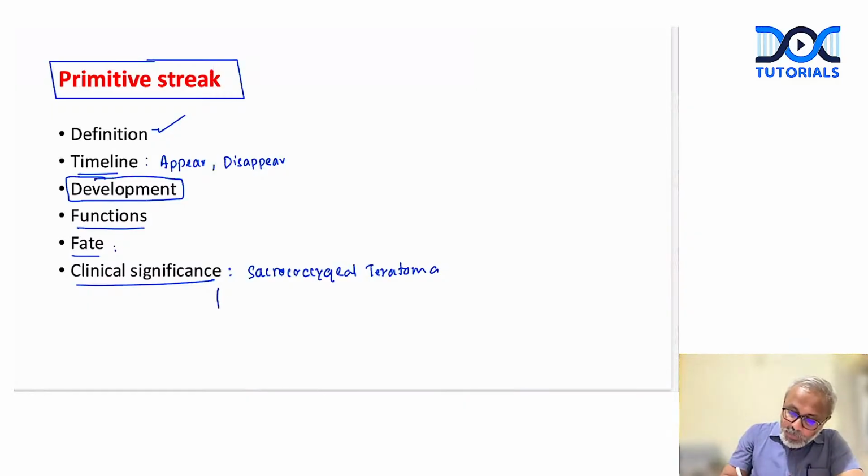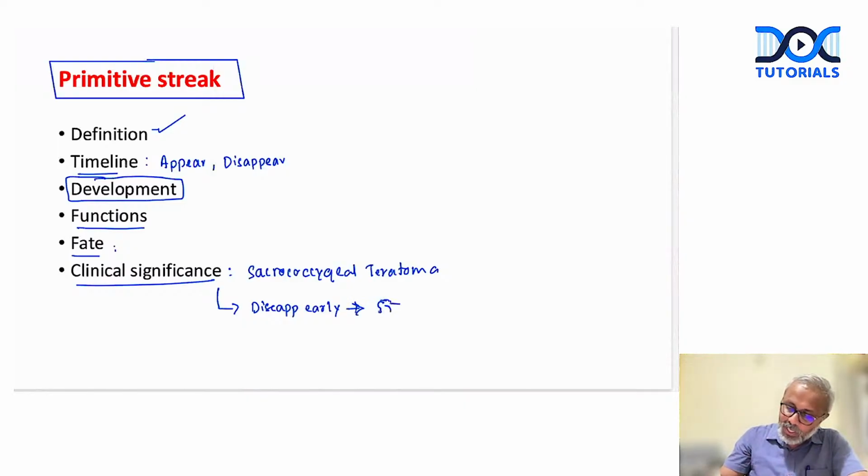Now, one condition which again we often ignore: if the primitive streak disappears early, it leads to one important clinical condition. And what is that?